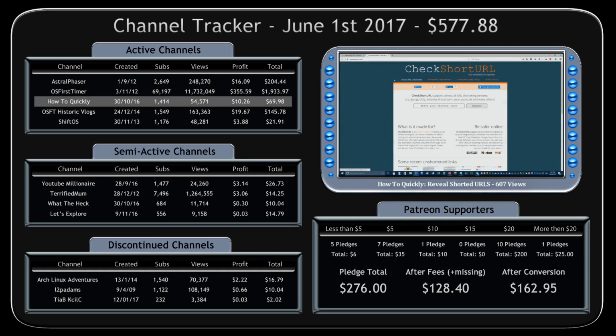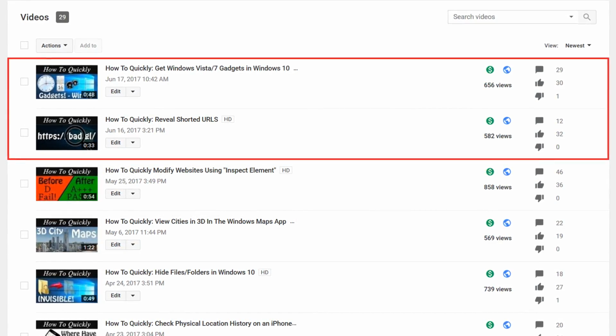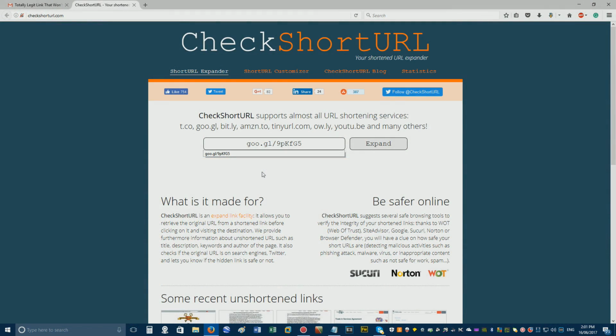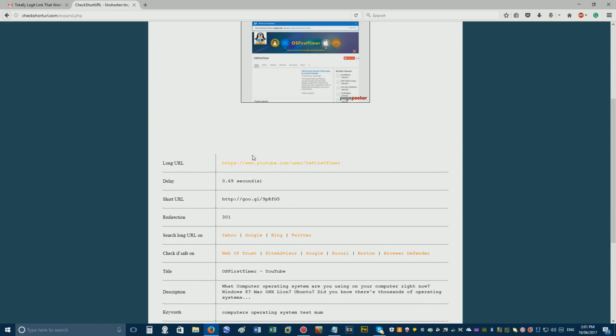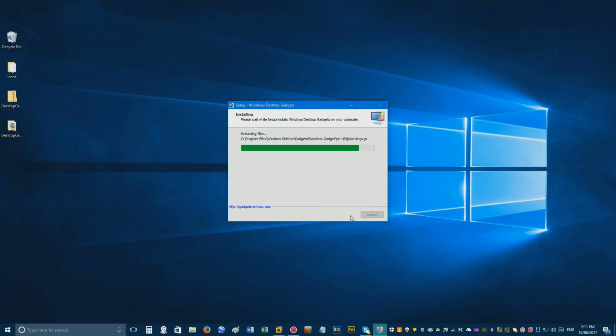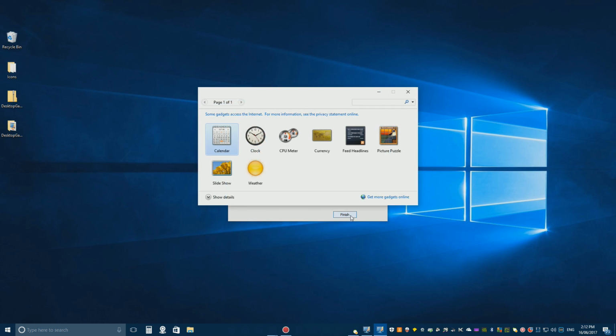Next up, How to Quickly, which also got only 2 new videos this month. The first video showed you how to reveal where shortened URLs will take you to ensure you aren't blindly clicking a dangerous link, while the second video showed you how to get the Windows Vista and 7 gadgets in Windows 10.